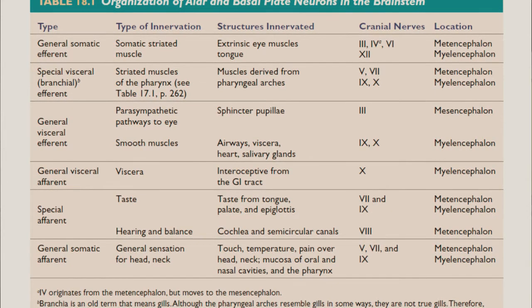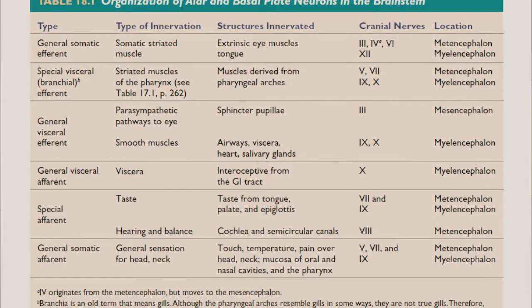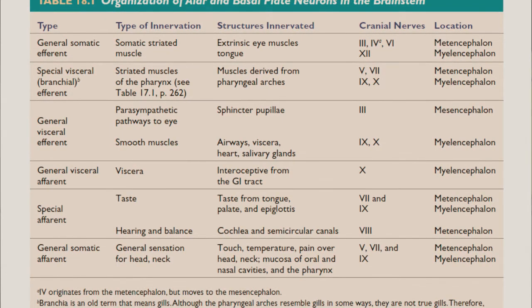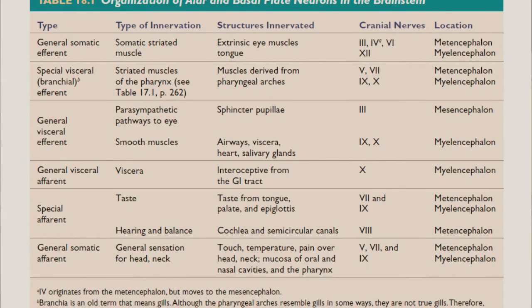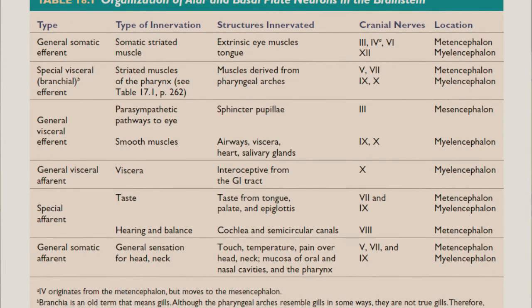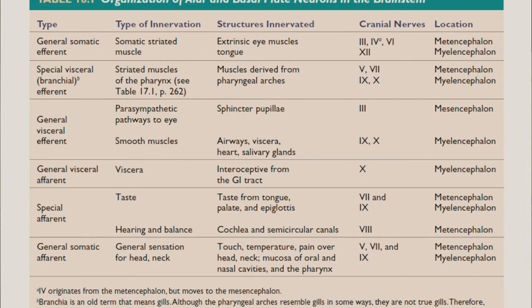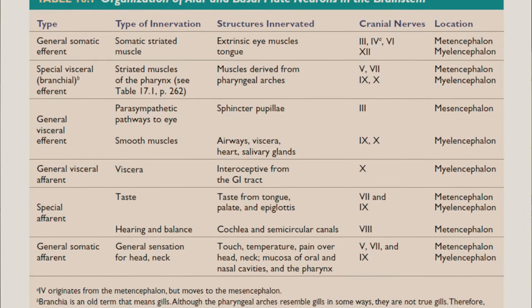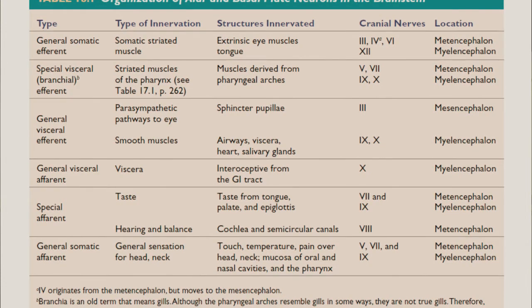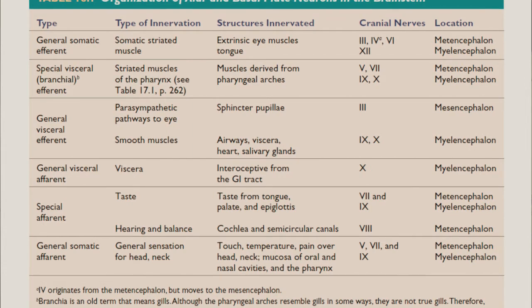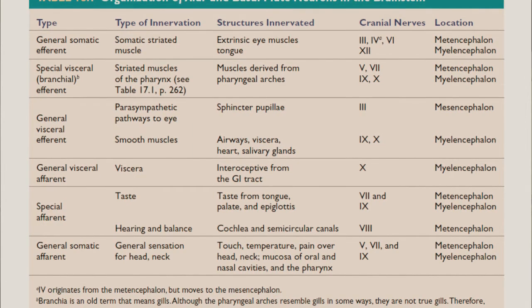Then we have what we call the special visceral efferent. The special visceral efferent go also to muscles which are derived from the pharyngeal arches. That's what we call the special visceral efferent. So they go to muscles derived from the pharyngeal arches.